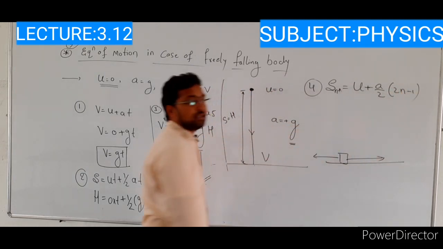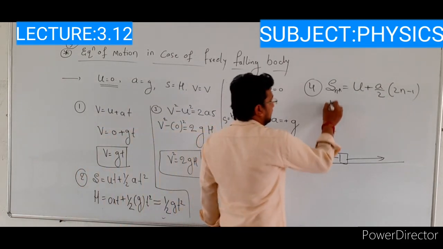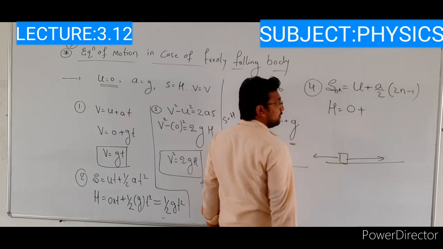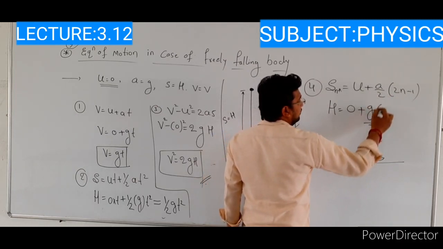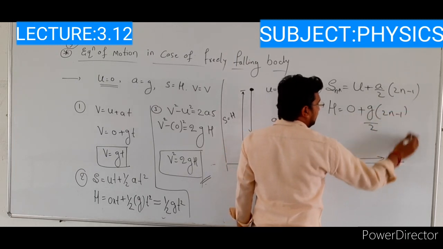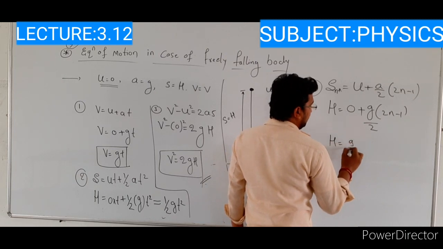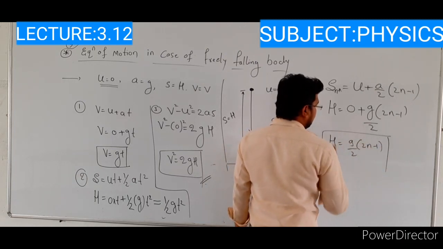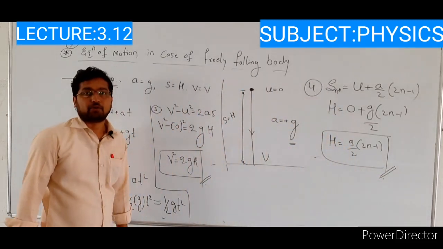Here the condition is s is equal to h, then initial velocity is 0 plus acceleration due to gravity, a value is g, divided by 2 bracket of 2n minus 1. So h is equal to g by 2 bracket of 2n minus 1. So these are the equations of motion in case of a freely falling body.